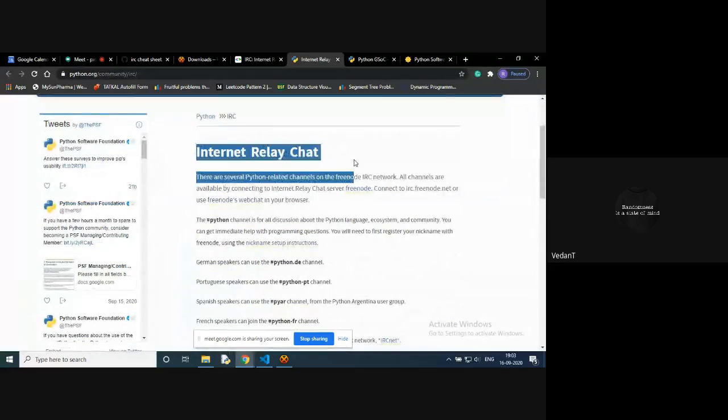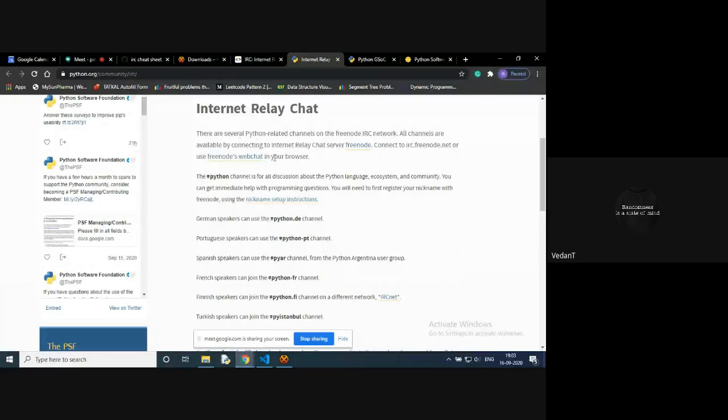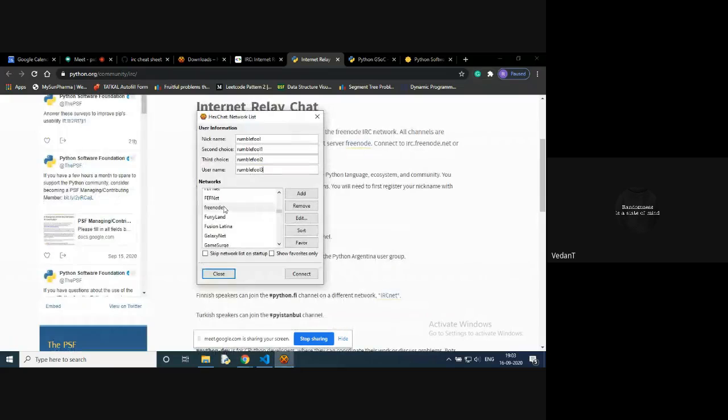As you can see, Internet Relay Chat. It tells me that all the channels of Python's developer community are based on Freenode's web chat. So Freenode is one of the many networks on IRC. You can find Freenode here. There are lots of other networks. Let's select Freenode and let's select connect.